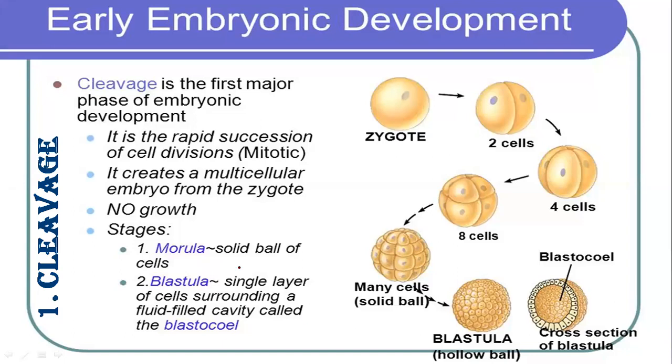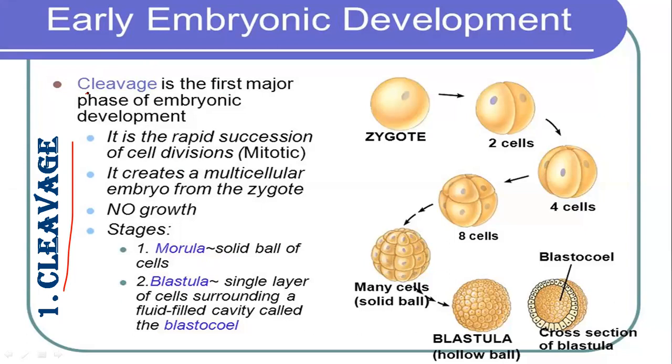Now we will see embryonic development. How does it start? Its first stage, actually, is not a step, it is a complete stage in which different processes are going to be done. That is the cleavage process or cleavage stage. The word cleavage comes from cleave.